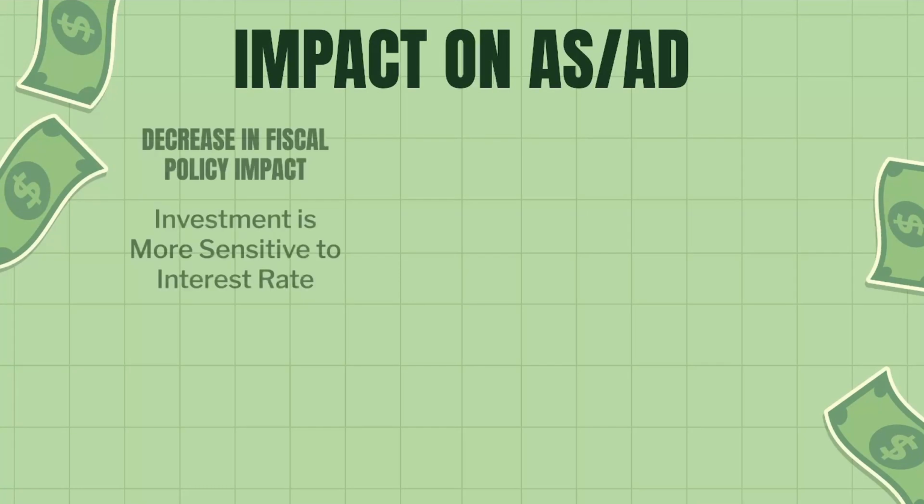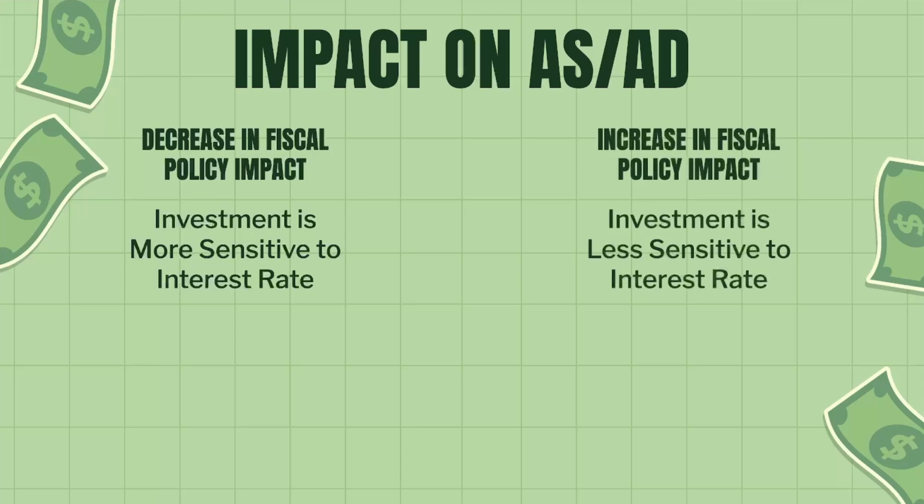To determine how effective a fiscal policy is, we look at how sensitive businesses are in the private market to interest rates on investment spending. If investment is more sensitive to the interest rate, the effectiveness of fiscal policy will decrease. If investment is less sensitive to the interest rate, the effectiveness will increase.